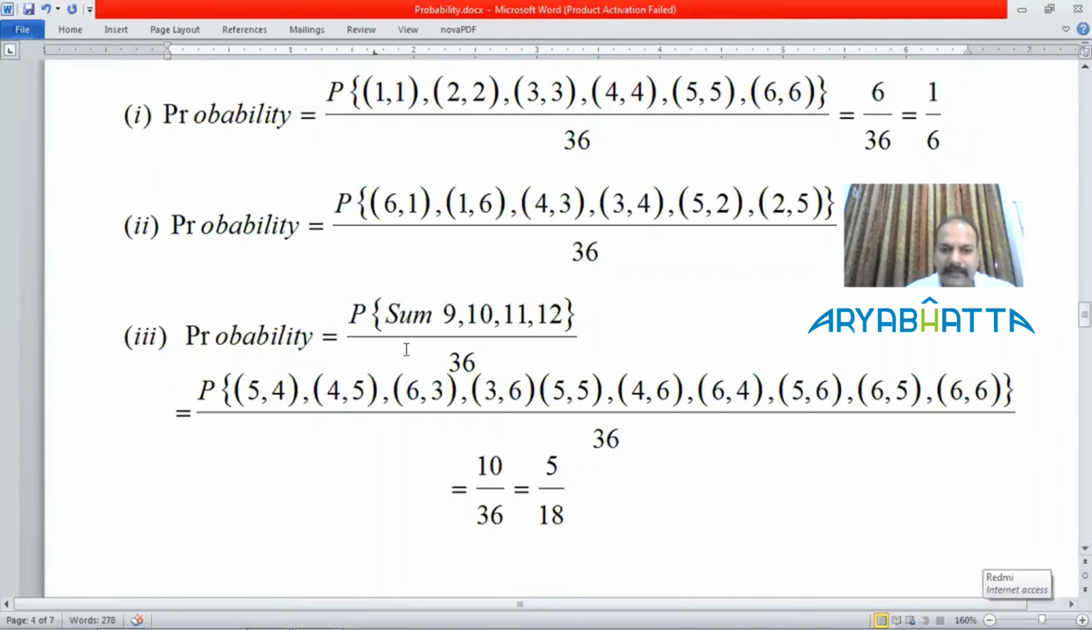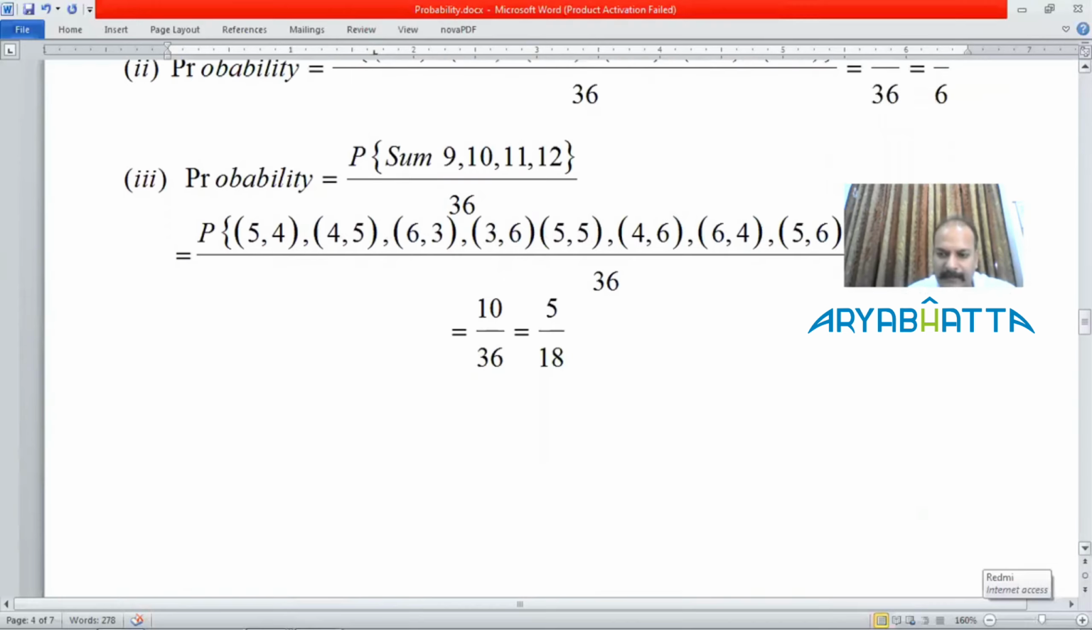I have listed all the cases for 9: 5, 4, 4, 5, 6, 3, 3, 6. Then for 10, it is 5, 5, 4, 6, 6, 4. For 11, it is 5, 6, 6, 5. And for 12, 6, 6. If we count the numbers 1, 2, 3, 4, 5, 6, 7, 8, 9, 10, so it will be 10 by 36, that is 5 by 18.